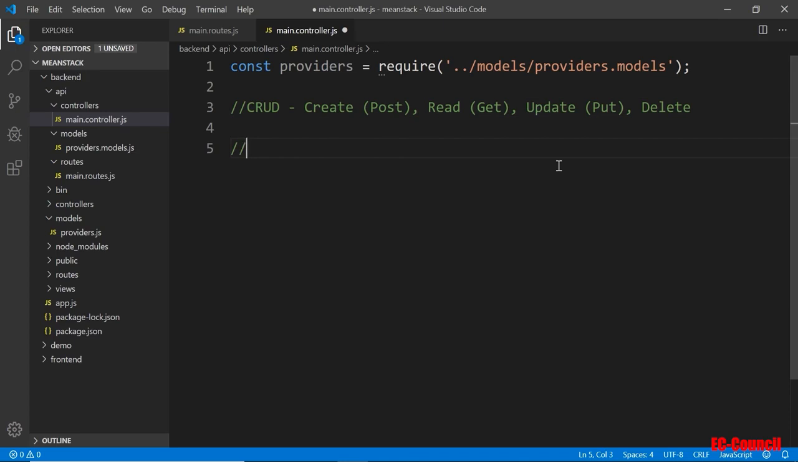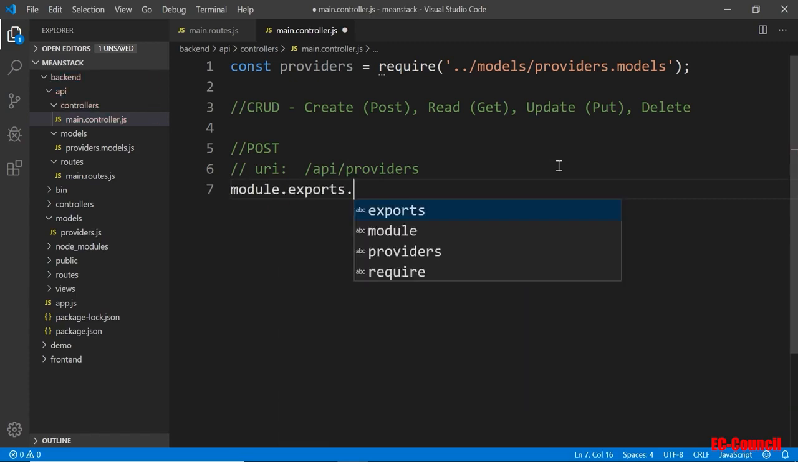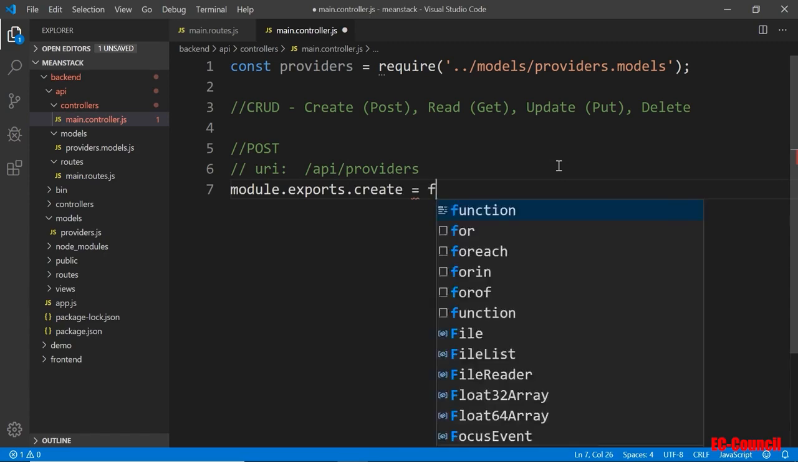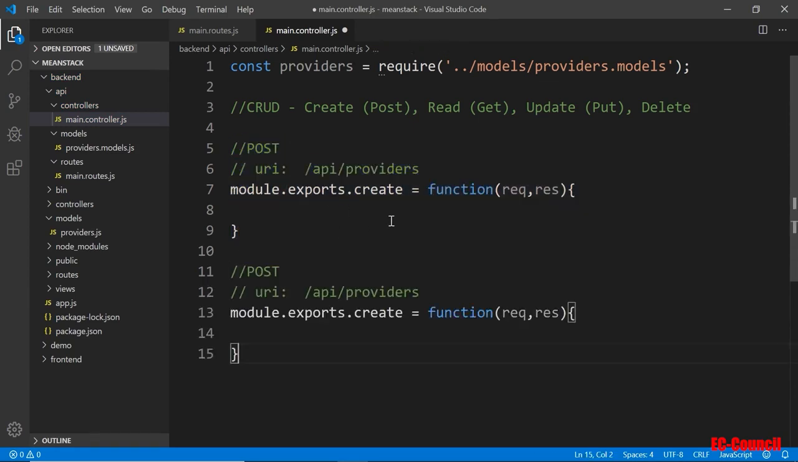So we're gonna do a post here. This is the create. Again, this is the URL for API. Put here URL API/providers, and we're gonna put that in here. So it would be module.exports.create. I'll put a function that takes the request and response, and then we'll just put that here for now. It's a placeholder. So I'm going to copy this and paste it. That's the post.